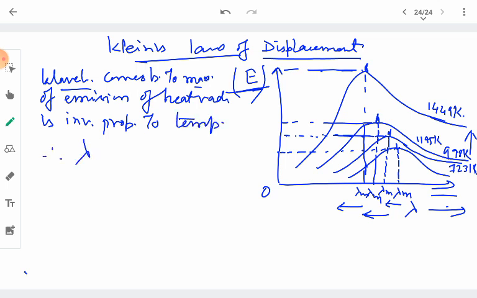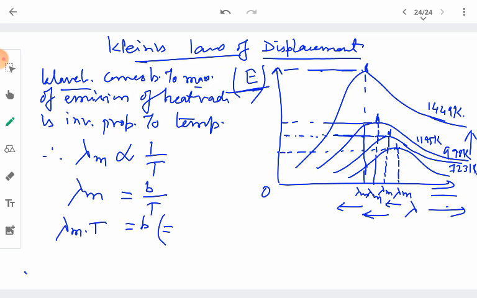Therefore, the wavelength corresponding to the highest energy or highest intensity emitted is inversely proportional to the temperature. And from there comes a constant of proportionality, called Wien's constant, which we represent by B. So it is B upon T. That means lambda m times T is equal to Wien's constant. The value of Wien's constant in the SI system is 2.898 into 10 to the power minus 5, right, meter Kelvin.